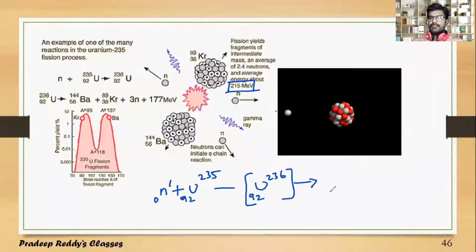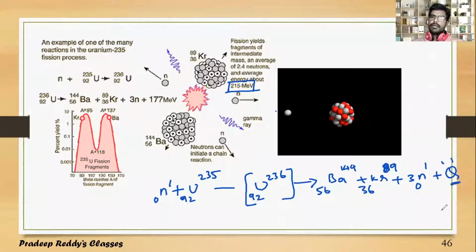This compound nucleus will undergo nuclear shape distortion, and finally it splits into two fragments of barium 56 144 plus krypton 36 89 plus 3 neutrons 0 1 plus Q value, and this Q value is nearly 200 MeV. This is the nuclear fission reaction.